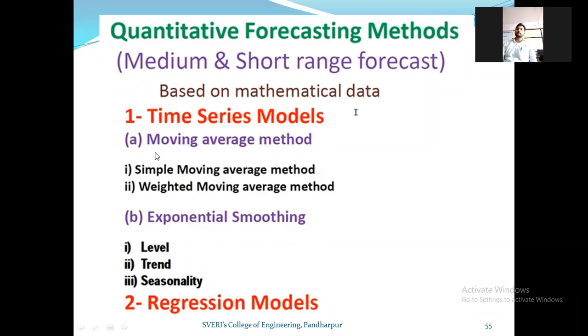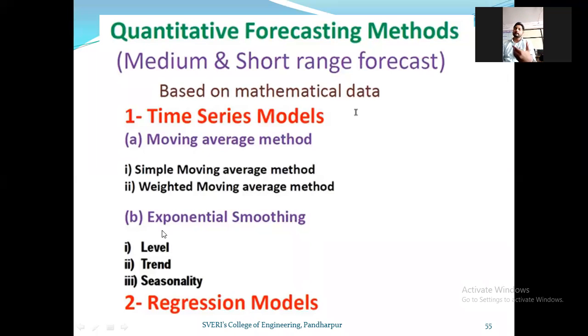So these two methods we are going to discuss in the time series model: the moving average method, with simple moving average and weighted moving average, and the second type of time series model, exponential smoothing.